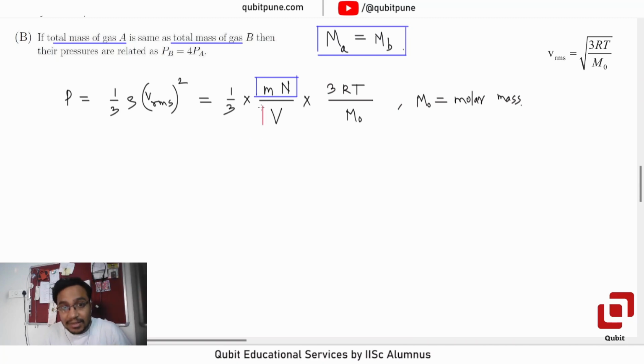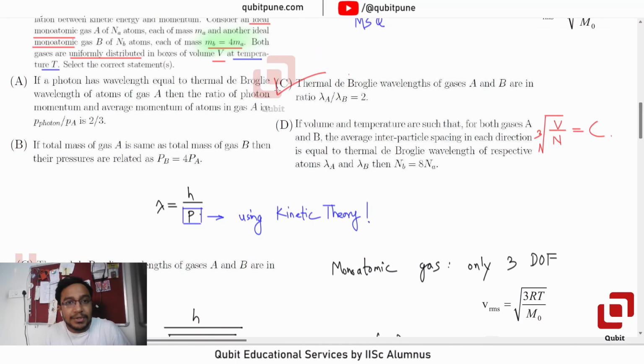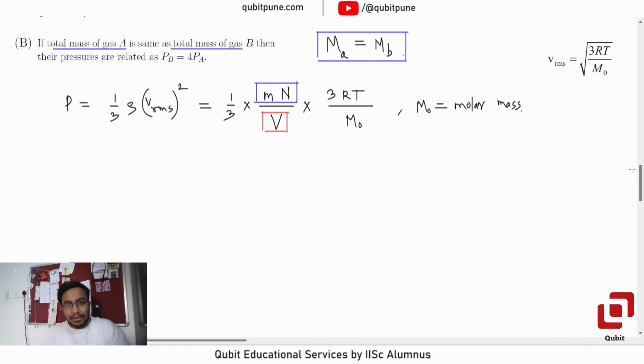Volume V is same because that information is given in the problem, in boxes of volume V. So both boxes have same volume, and both gases have same temperature. So temperature as a variable is no longer there in this equation. It then boils down to the relation P directly proportional to 1 upon M naught.